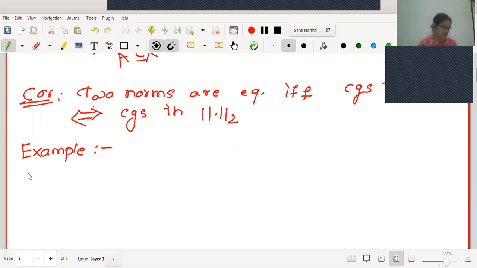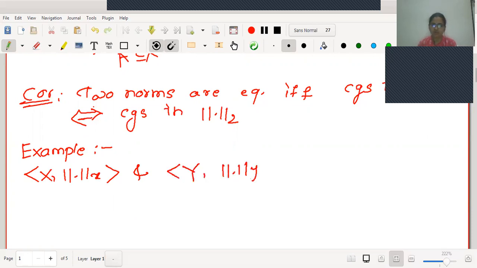The example says that suppose we have a normed linear space X with norm ||.||_X defined on X, and another normed linear space Y, where ||.||_Y is the norm defined on Y. Let T be a mapping from X to Y and T is a topological isomorphism.